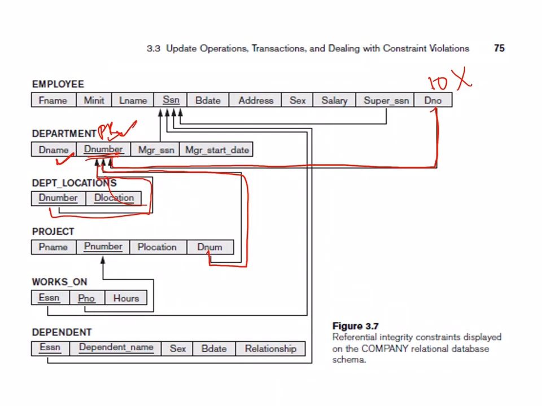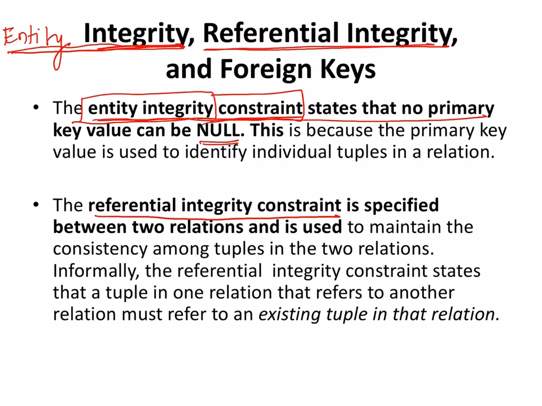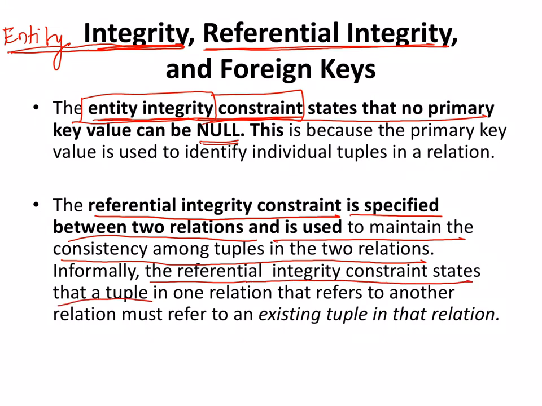So this is the meaning of referential integrity, and you should be able to define it, students. I'll just read out the formal definition of how you would explain it if asked what a referential integrity constraint is. A referential integrity constraint is specified between two relations and is used to maintain the consistency among the tuples in the two relations. That means the integrity constraint states that a tuple in one relation that refers to another relation must refer to an existing tuple in that relation.